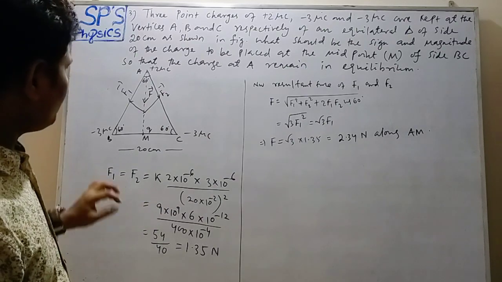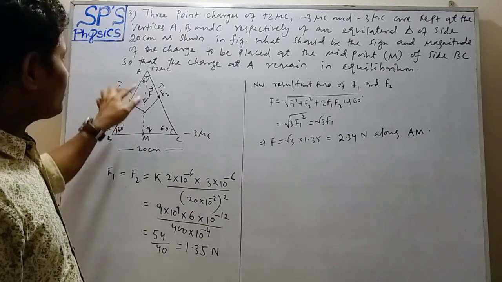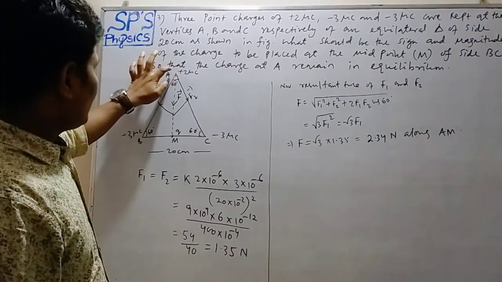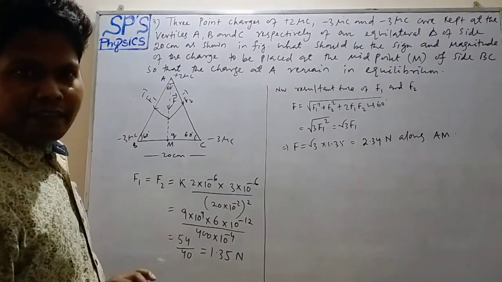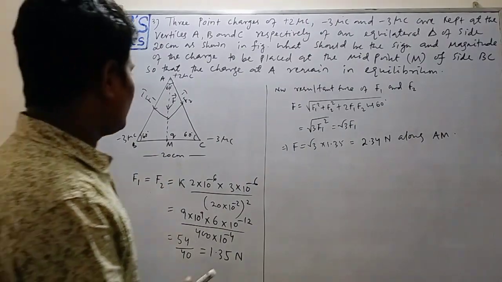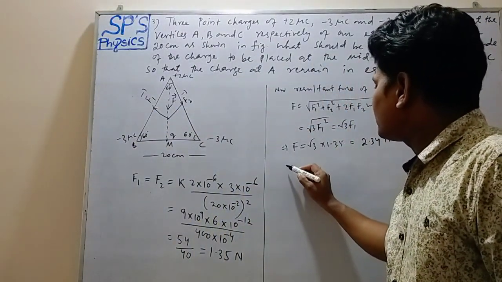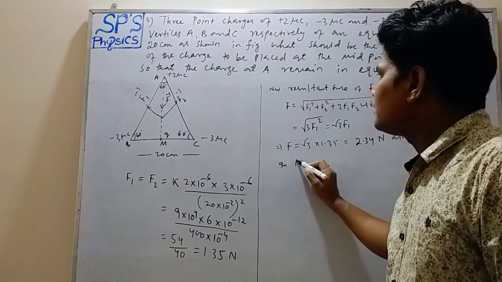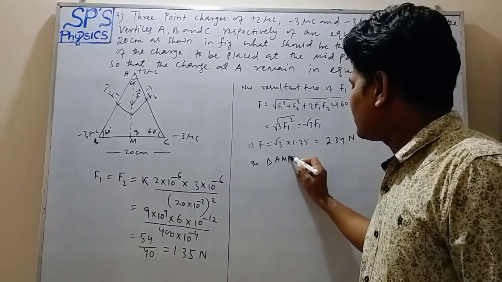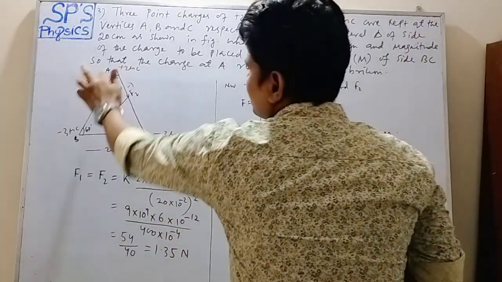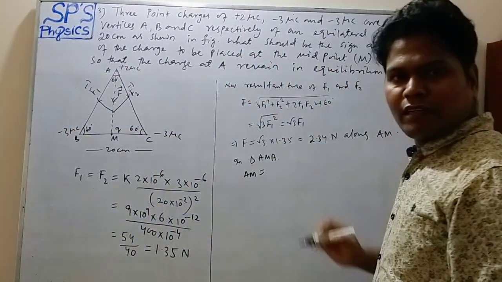Okay, so first we have to find out the value of AM. AMB is a right angle triangle. Okay, so AM equals how much in triangle AMB? AM equals the square root of AB square minus BM square.